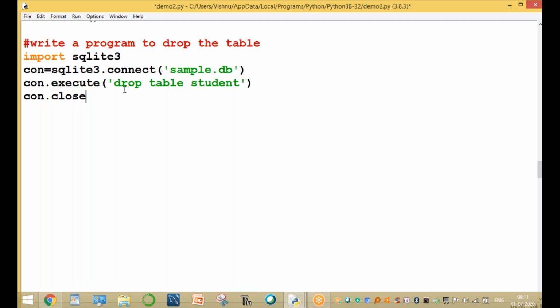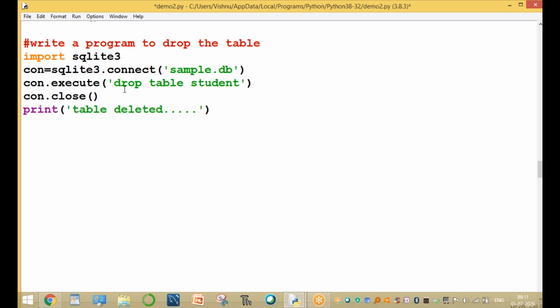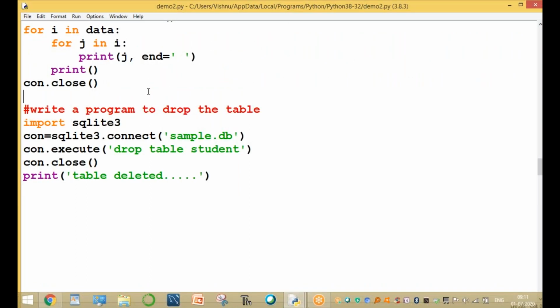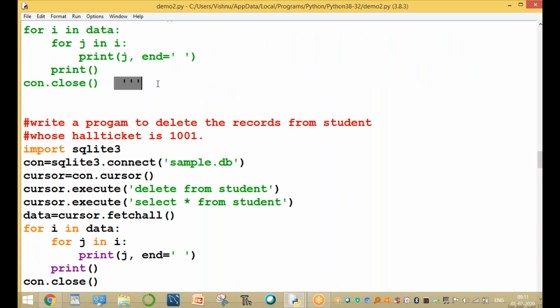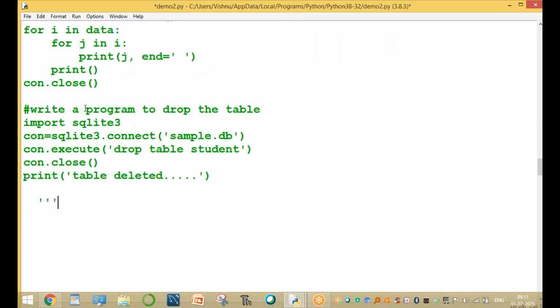Connection dot close. Closing is not necessary. Print simply: table deleted, not the data deleted, table deleted. The entire table is deleted. Run this program. Okay, the table is deleted. After deletion, you can try retrieving the data, open the table and retrieve the data.